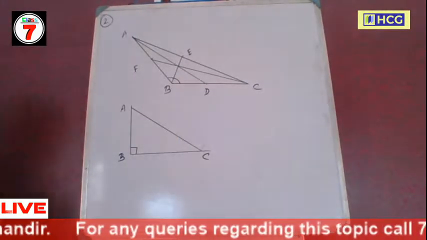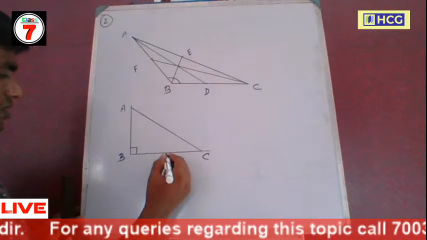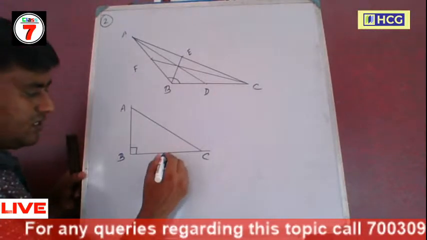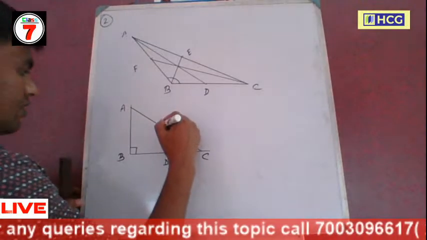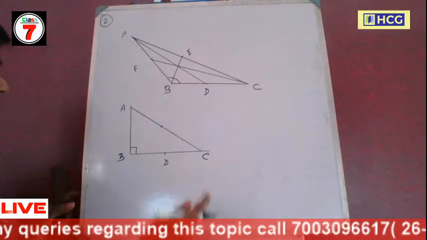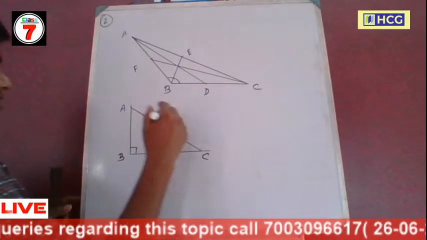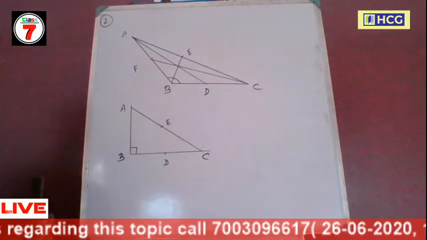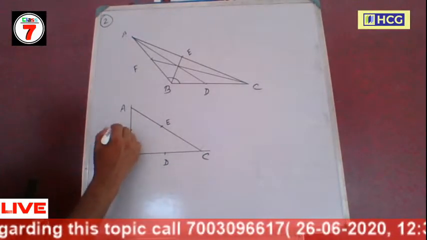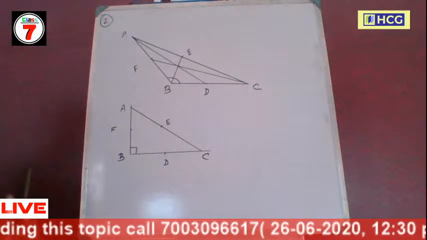So AC is the hypotenuse. Now we bisect the line segment BC, D is the midpoint of side BC. Using scale and compass, bisect the line segment AC, and E is the midpoint of AC, and F is the midpoint of the line segment AB.